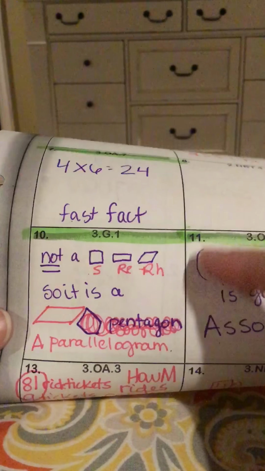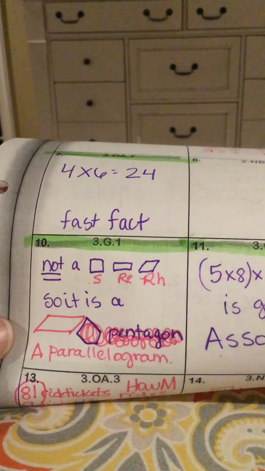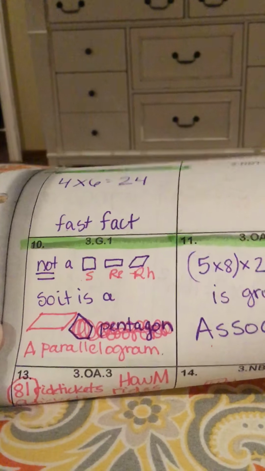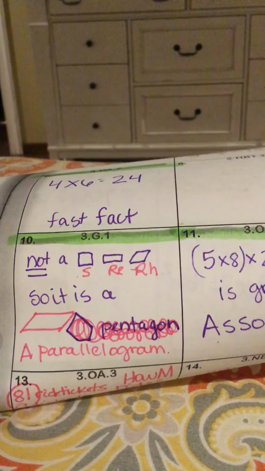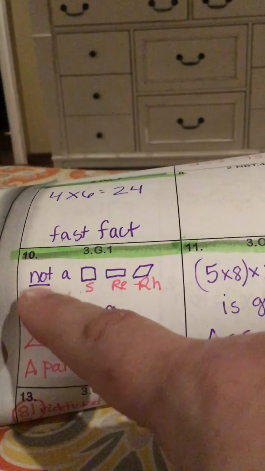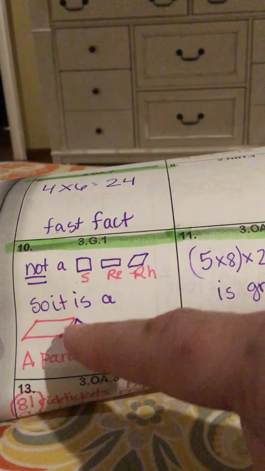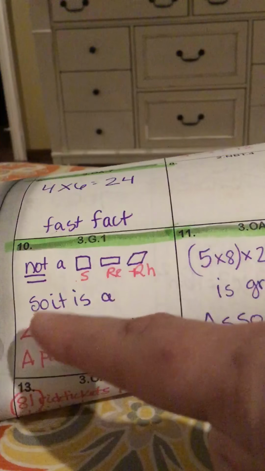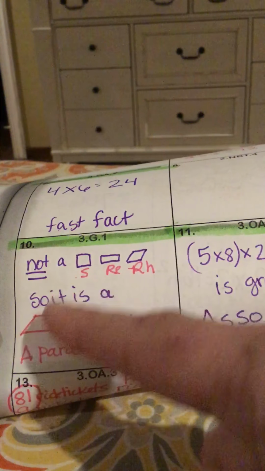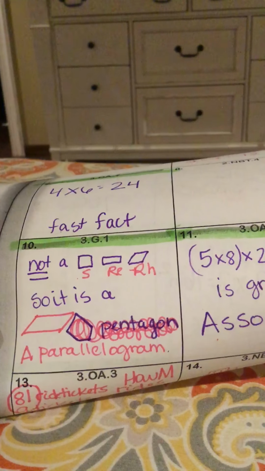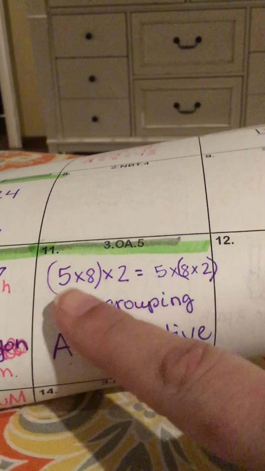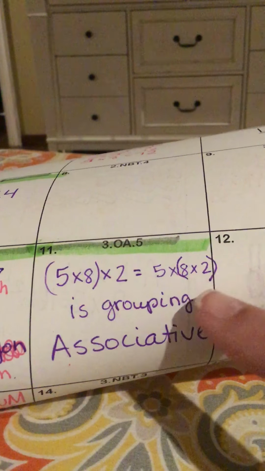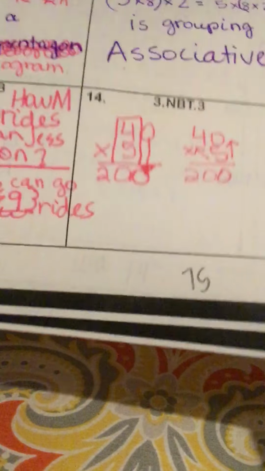Talking about, and this is something that we're talking about, all the properties of the quadrilaterals, which we did a quadrilateral family tree that was in their notebook. So which one, not a square, a rectangle, or a rhombus. So it is a parallelogram, which would mean that it had 2 pair of parallel sides. This one, the associative property, which is grouping. So all they're doing is moving the parentheses to the other side. And that, I think, is all of our 15 questions.